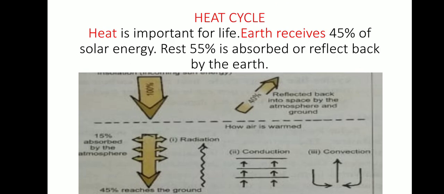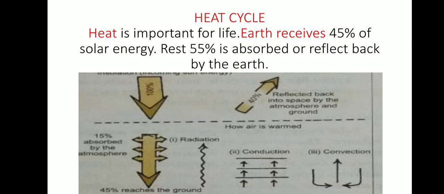Next is the heat cycle. Heat cycle is very important because Earth receives 100% of sun rays or sun heat, but it is not 100% reaching the Earth's surface. Out of this, 55% was absorbed or reflected by Earth. Now, how is it done?